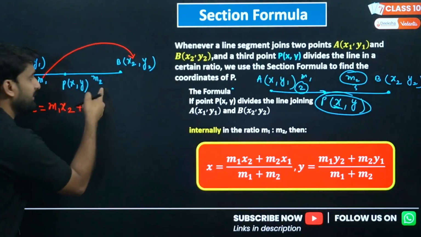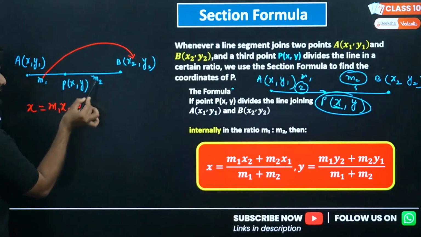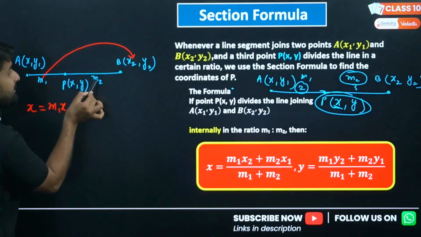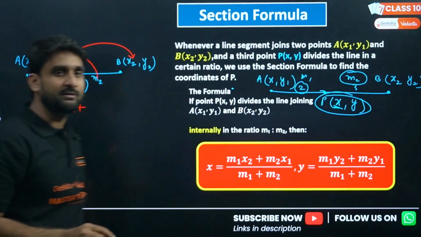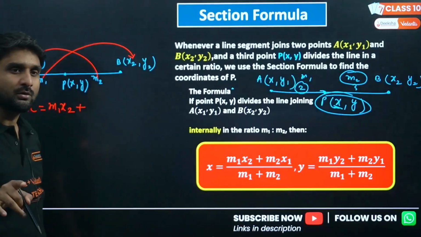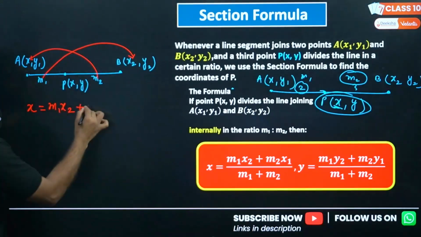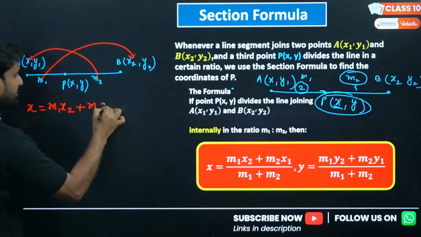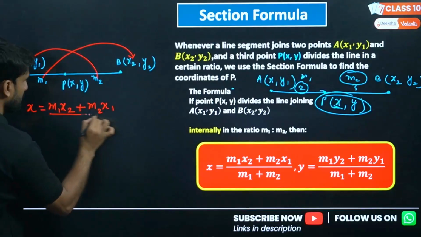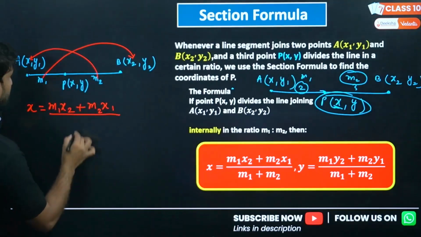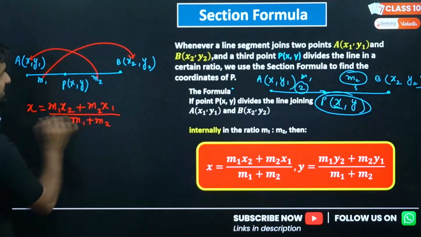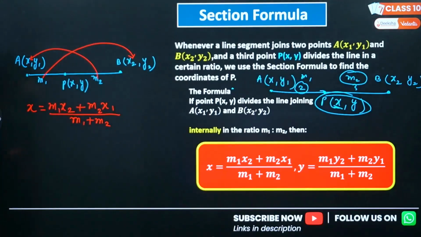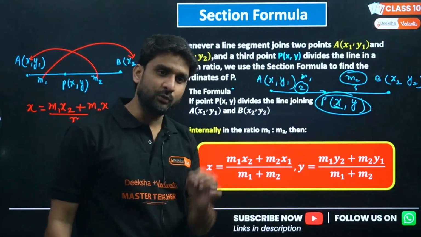Now the turn of m2. m1 is completed. Now m2. If you are taking m2, do the friendship with the friend who is living far from you. So if you are taking m2, x1 will be there. So m2 into x1. And in the denominator, the sum of the ratio, m1 plus m2. This is the trick. A similar rule is applied to find the y coordinate.